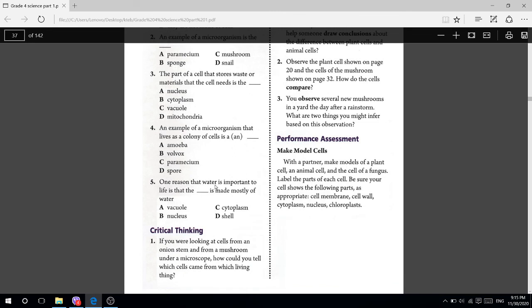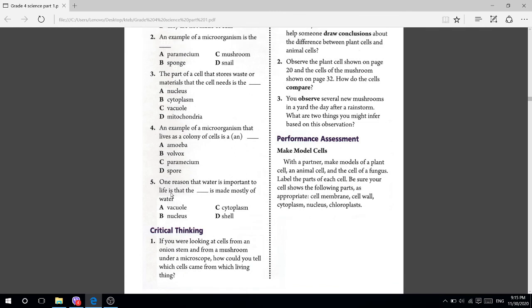One reason that water is important to life is that the blank is made mostly of water. Which one? Vacuole, nucleus, cytoplasm, or shell? Because it is mostly made of cytoplasm. A reason that water is important to life is that the cytoplasm is made mostly of water. Okay, number C, cytoplasm.